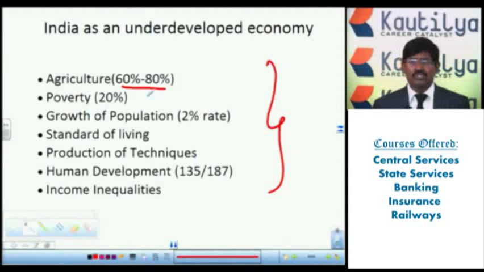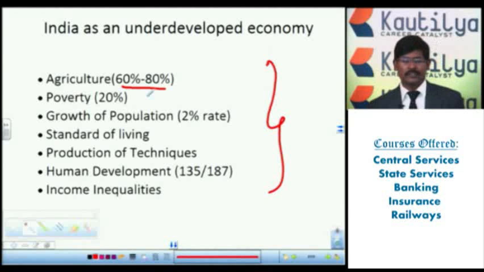Now, most of the population depends on the agriculture sector, so automatically we are concentrated on only one area, that's agriculture. That's why India is called an underdeveloped nation. If you observe the developed countries in the world, only 2 to 5% of the population depends on the agriculture sector. That's the first one.